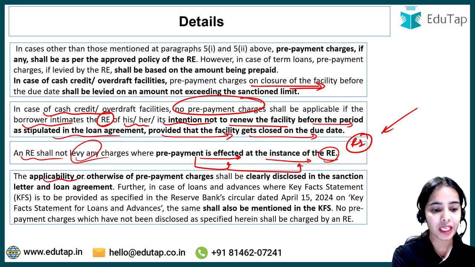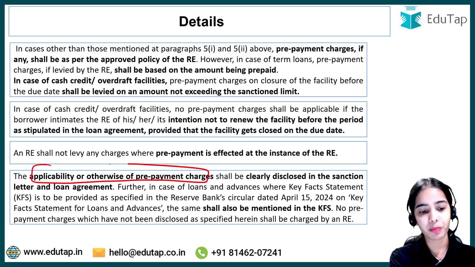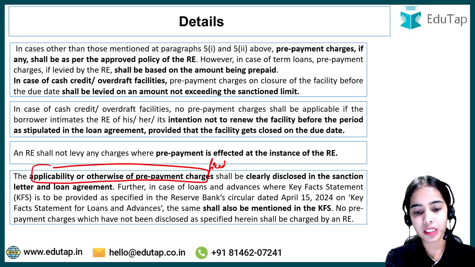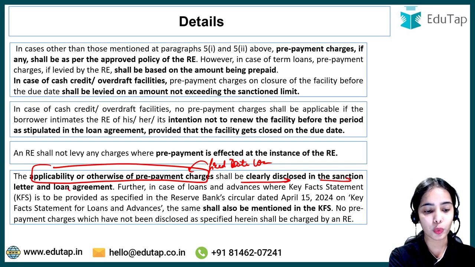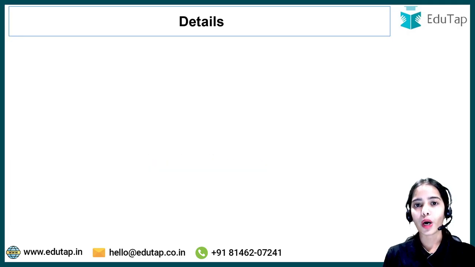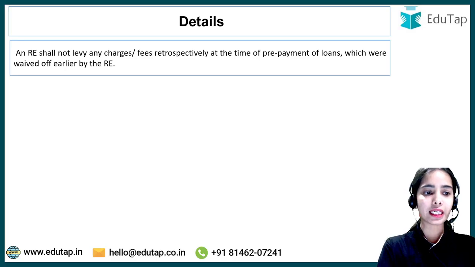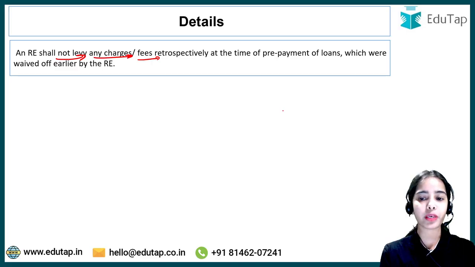Now, the applicability or otherwise of prepayment charges. Let's say in the case of fixed rate loans, if the prepayment charges will be levied, this should be clearly disclosed in the sanction letter and loan agreement, and in the case where the key fact statement is being provided, these prepayment charges shall also be mentioned in the key fact statement. Now let's understand the next point: the regulated entity shall not levy any charges or fees retrospectively at the time of prepayment of the loans.